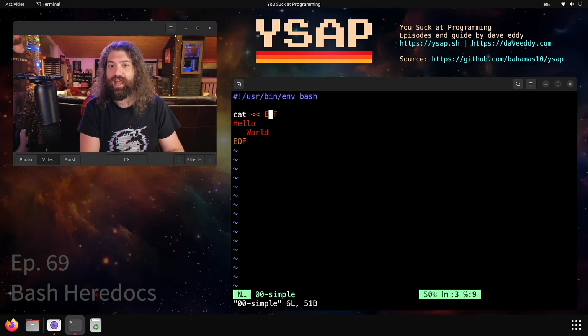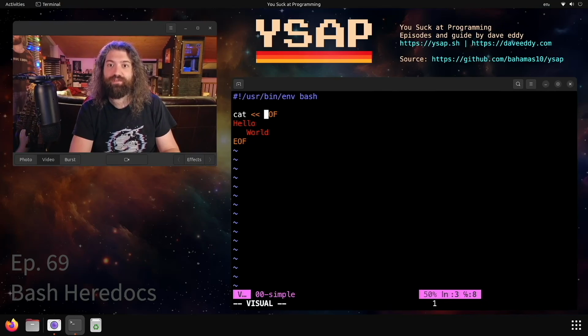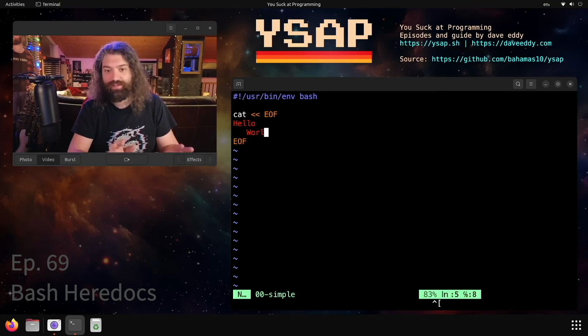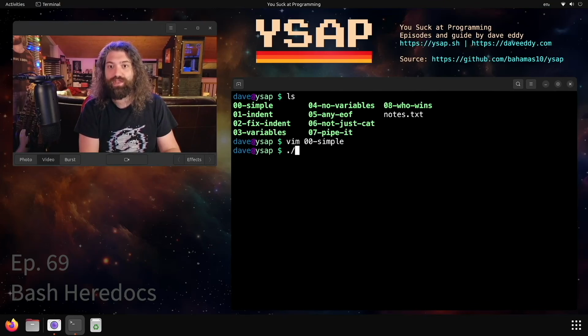We have cat reads in less than until EOF, and then we have EOF right here. So what's happening? Bash has this notation of less than, and then you give it a marker string EOF here, and whatever text is here will get passed to cat over its standard input. And cat, very simple program, reads in from standard in and writes to standard out. So if all things work as we expect, this should show up on our terminal. Hey, look at that. That's super simple, works exactly how we want it to.